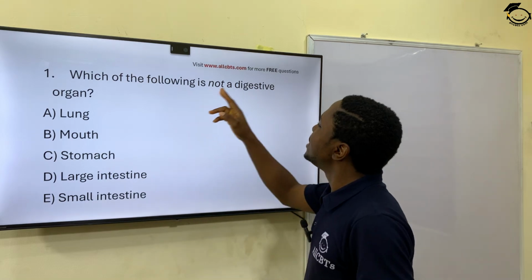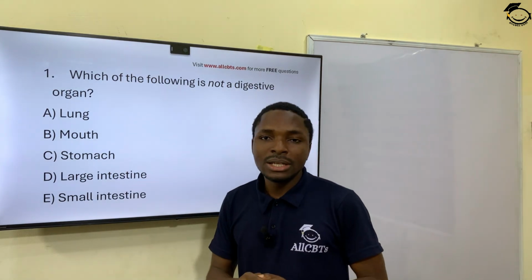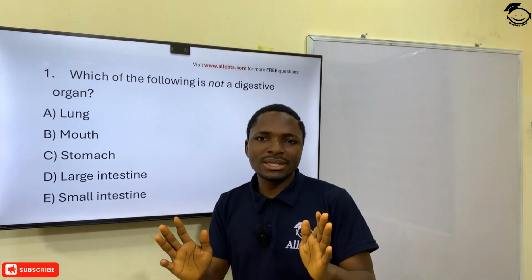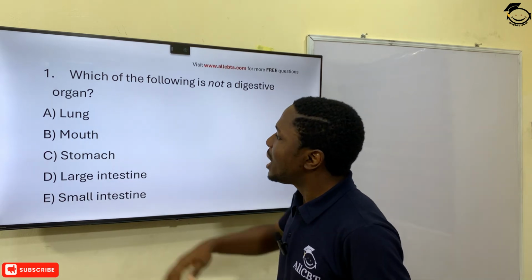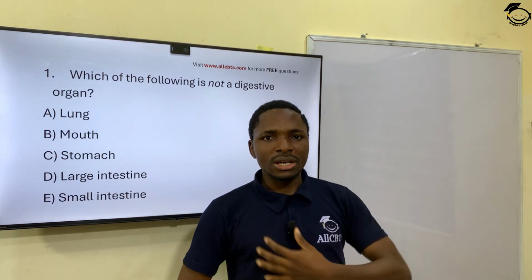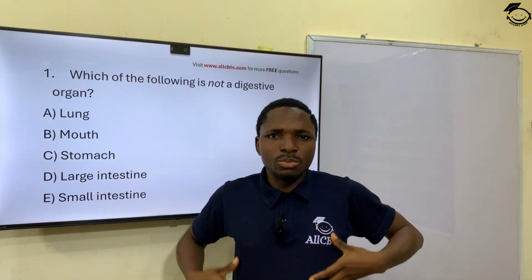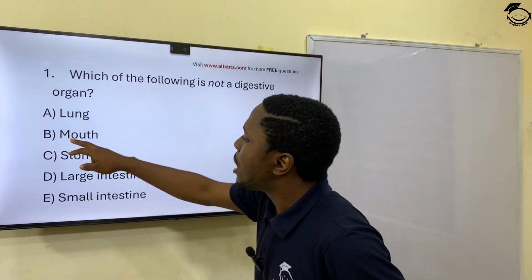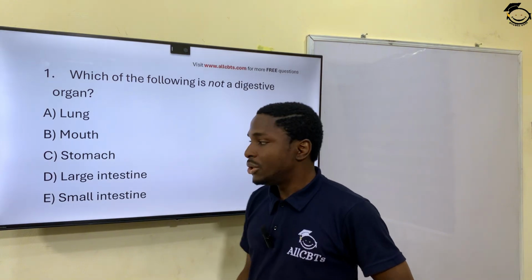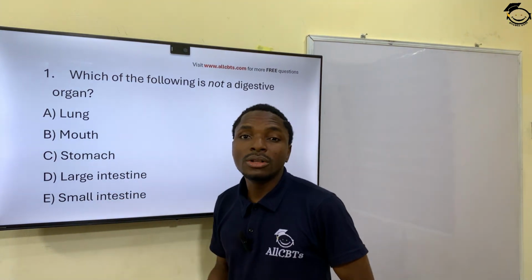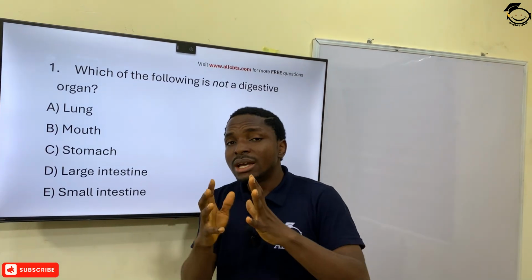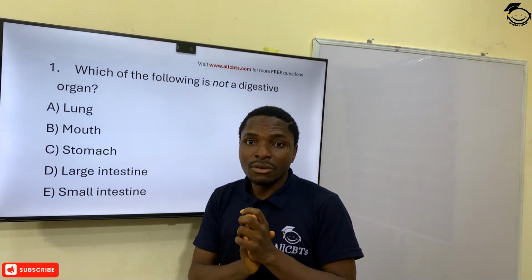Which of the following is not a digestive organ? That means which of the following is not involved in the digestive process in the body? Which of them? We have lungs. Where are your lungs located? This side. We have a set of lungs here, another set of lungs on both sides. And then we have mouth. You have stomach, which is somewhere here. You have your large intestine and your small intestine. So which of these is not a digestive organ, or does not participate in the digestive process?